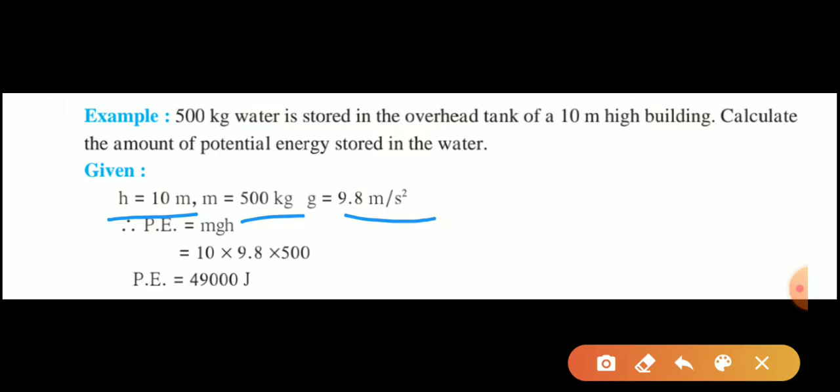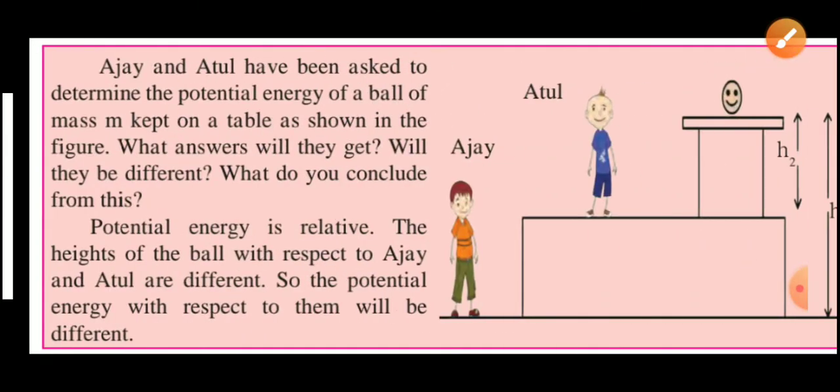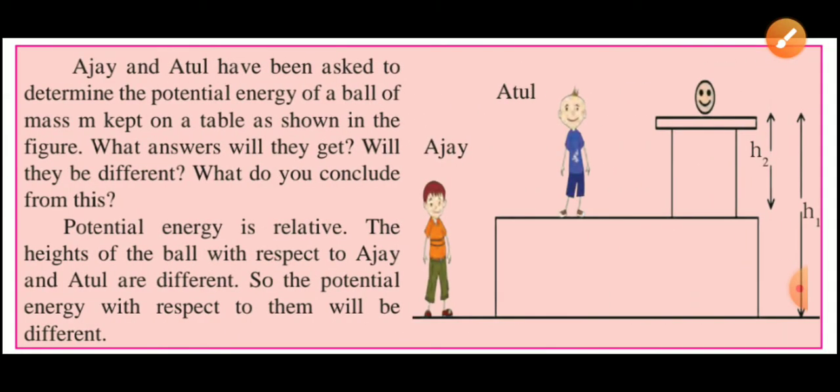So for potential energy we have the formula, which is equal to m into g into h. So after substituting values, we will get 10 into 9.8 into 500. So therefore potential energy is equal to 49,000 joule. So here one activity we have. Ajay and Atul have been asked to determine the potential energy of a ball of mass small m kept on a table as shown in the figure.